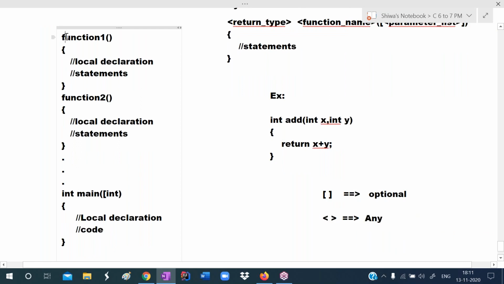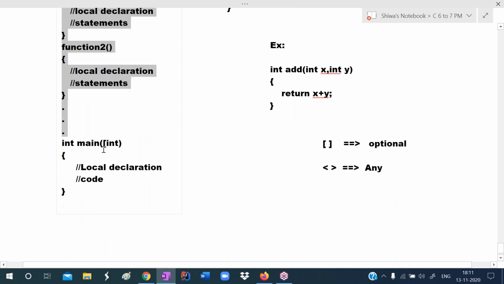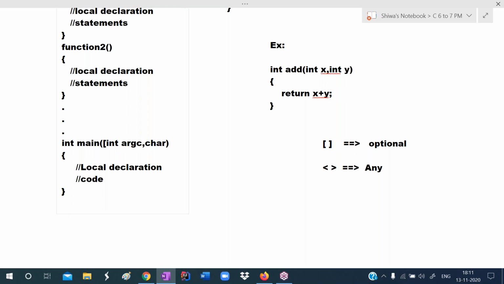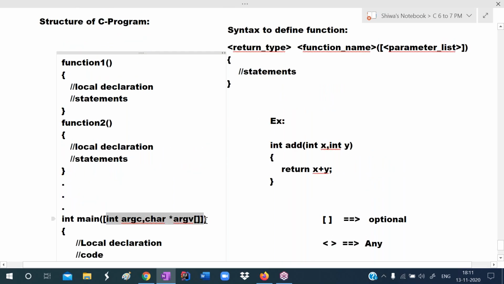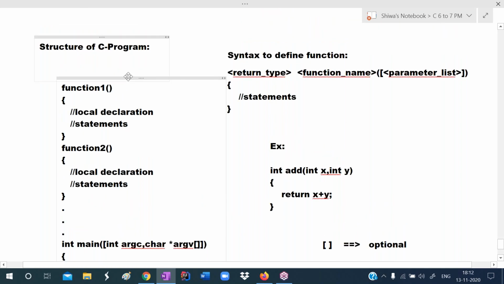So here we are writing the program in the form of functions, function 1, function 2. Like this, we can define any number of functions. Finally, we define the main function. This main can take two arguments. First one is integer type, and second one is character pointer array type. Generally, argc, char pointer argv. These are the names. Giving these parameters is optional. So this is the structure of C program.